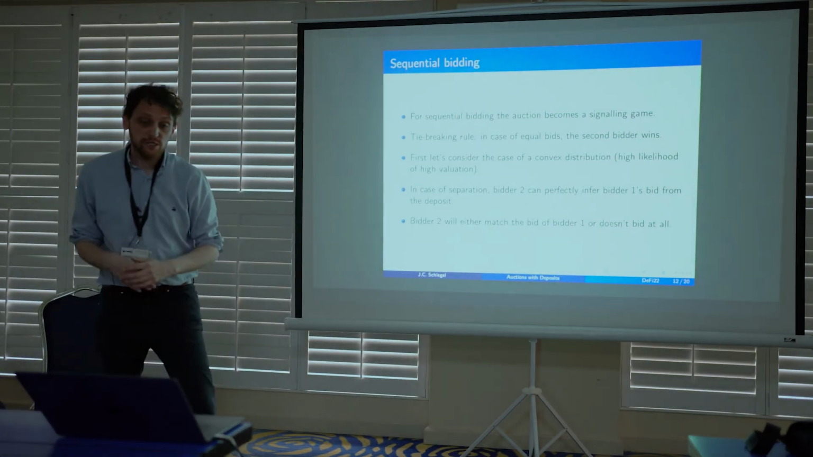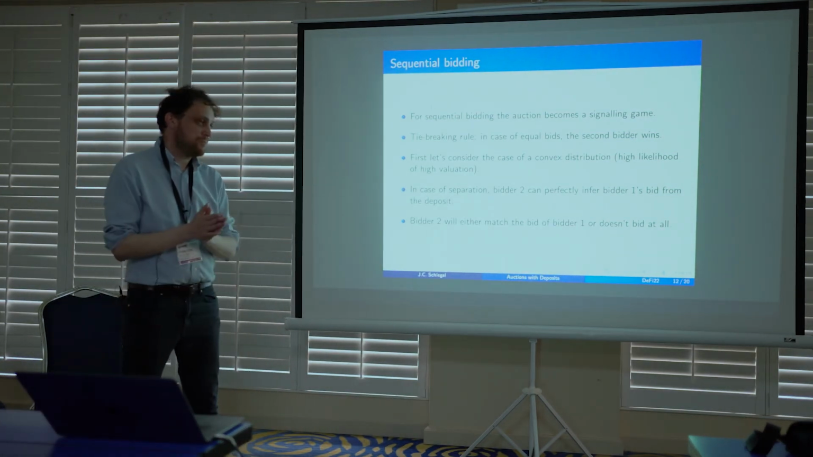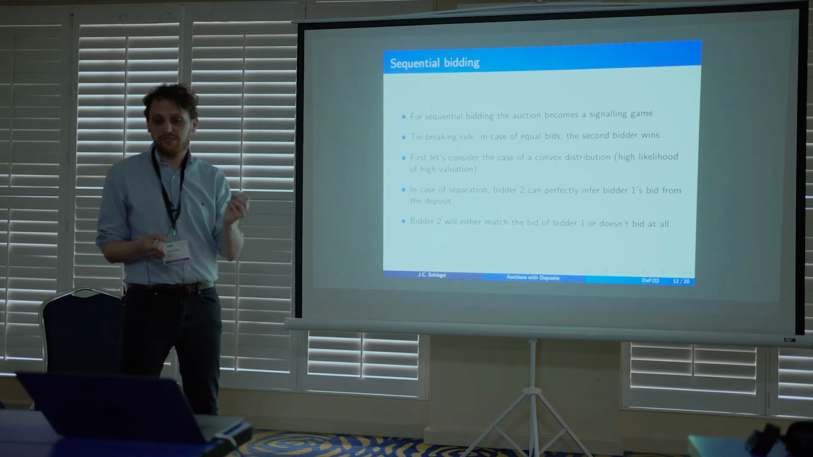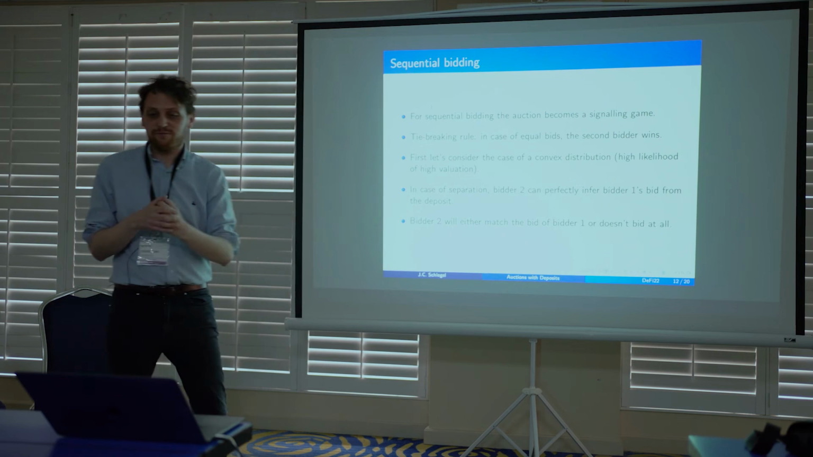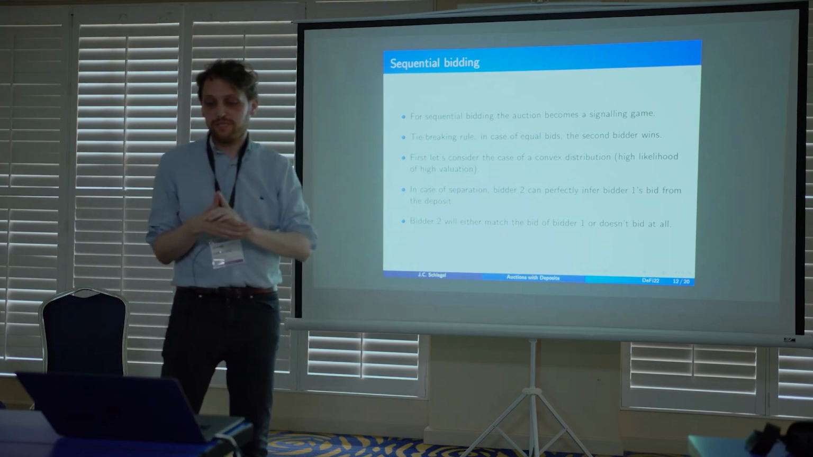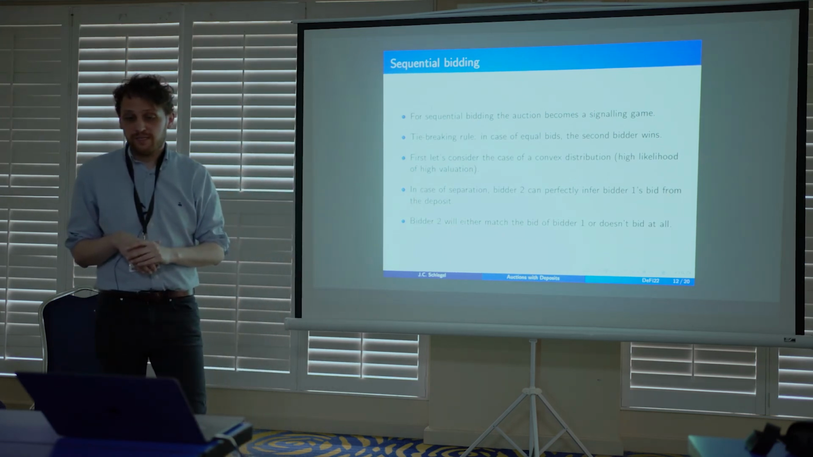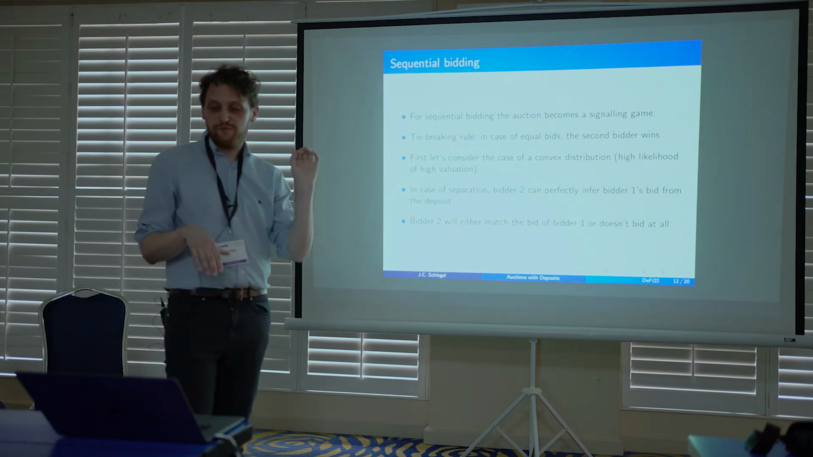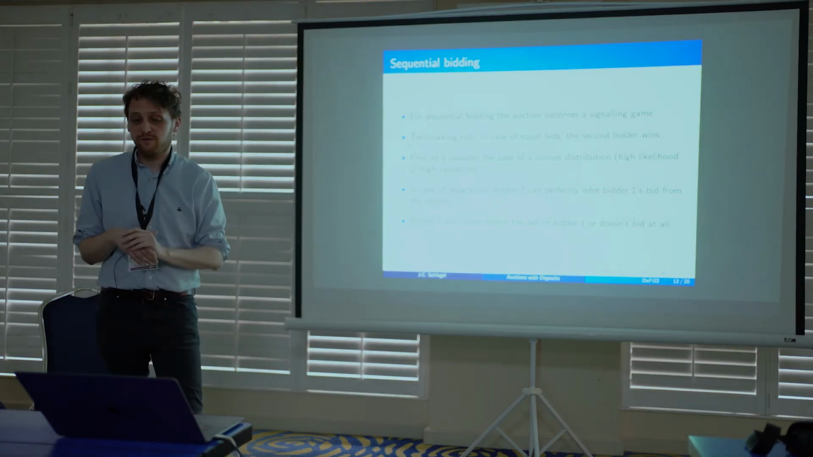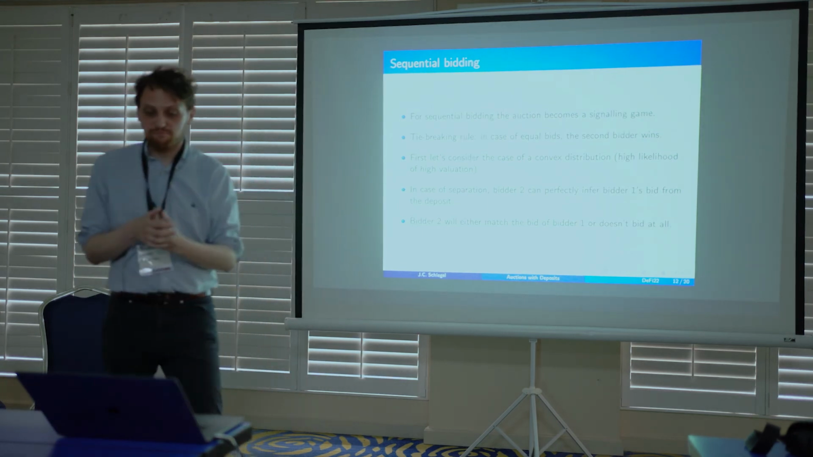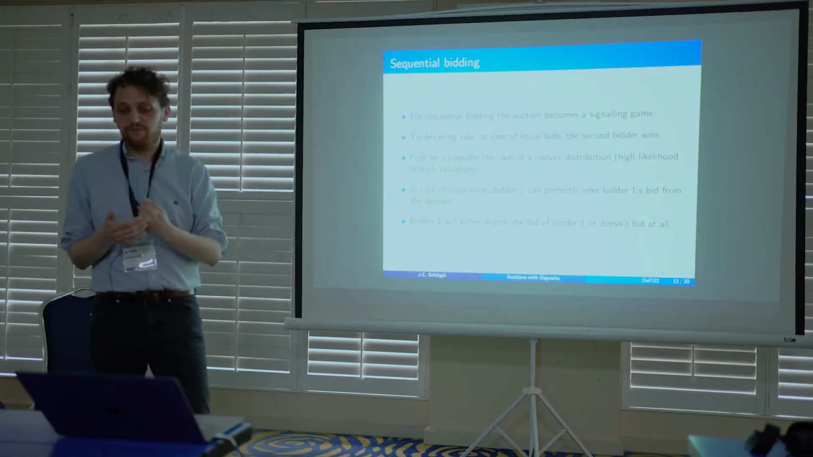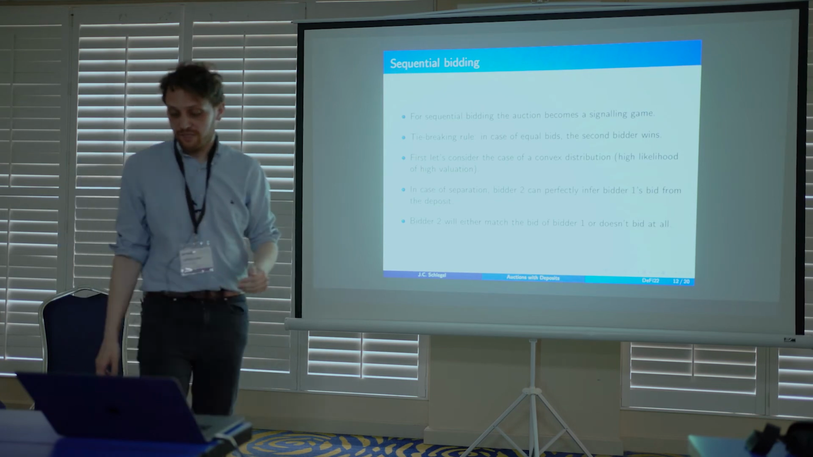In case of separation, what do I mean by separation? The first bidder sends different deposits for different valuations. So he observes his own valuation for the item, and depending on that valuation, he sends a different deposit transaction. In that case, the other bidder can perfectly infer the valuation of the first bidder just by observing the deposit. And then he can either match the bid that the first bidder made or not bid at all.